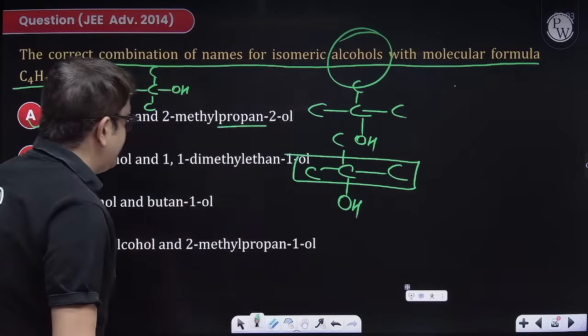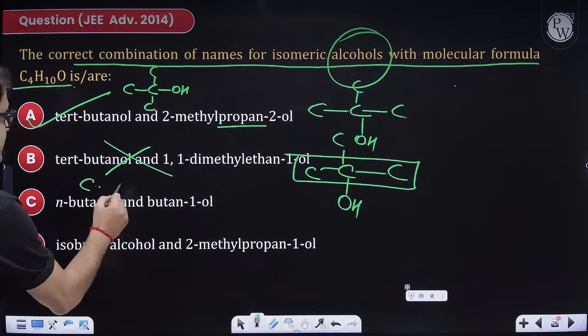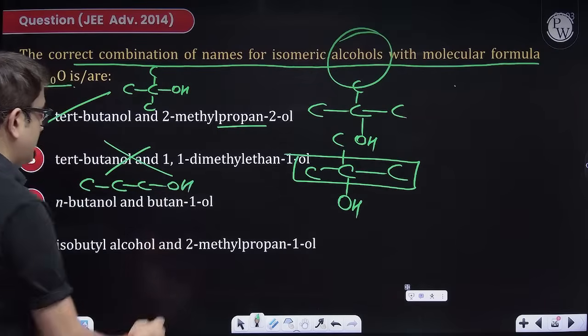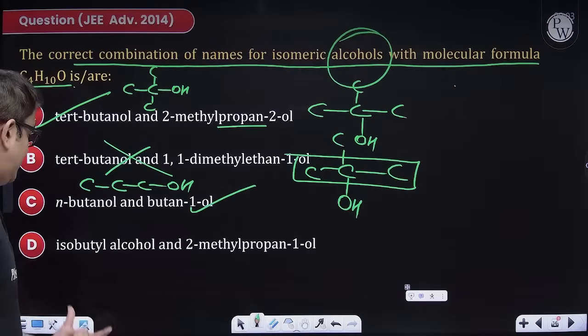So because the IUPAC name written is wrong, therefore it is incorrect. Normal butanol, as in 4 carbon with an OH, butane-1-ol is its IUPAC name. So yes, general name, IUPAC name.